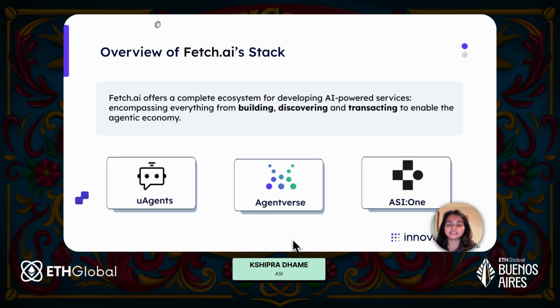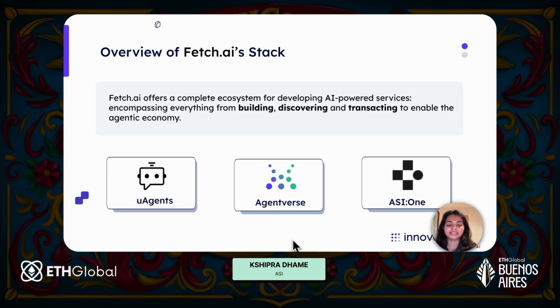Now, let us understand what is Fetch.ai. Fetch.ai provides you a gateway to the agentic economy. Fetch.ai gives you the platform to build your agents, deploy your agents, and to make your agents discoverable. And for these, we have three core components: uAgents, AgentVerse, and ASI:One. So uAgents is a simple, lightweight Python package with which you can build your agents.